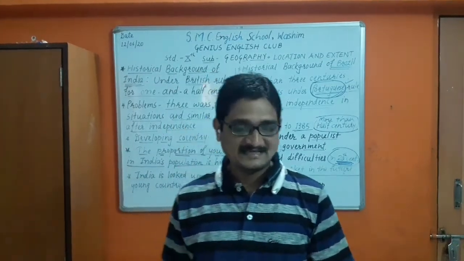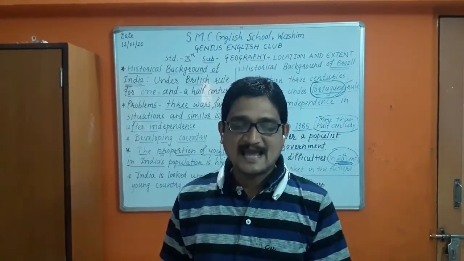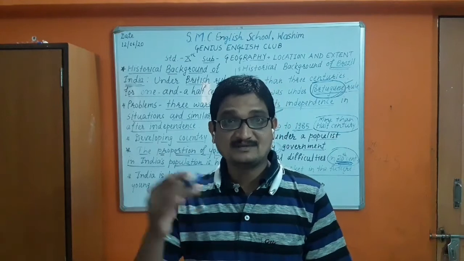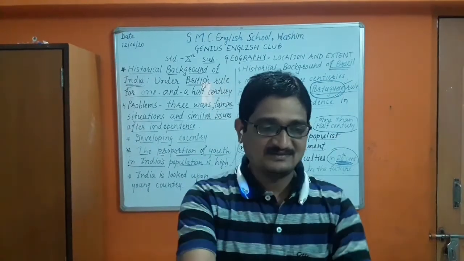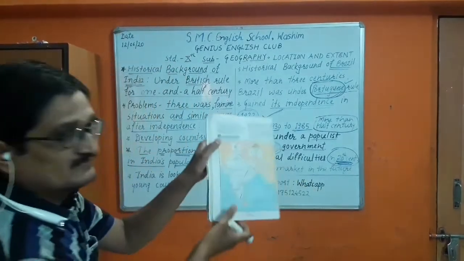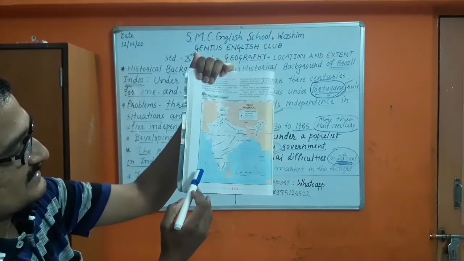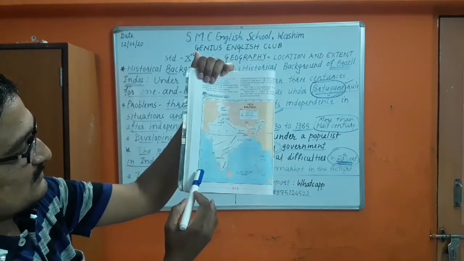Second question is there. Regarding this map, which country has a larger latitudinal extent? Latitudinal extent, as I have discussed in the first part, is from south to north.